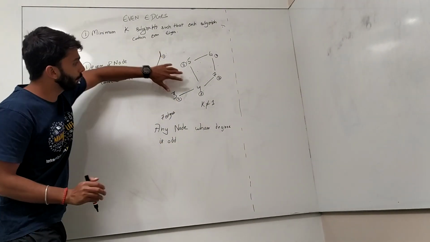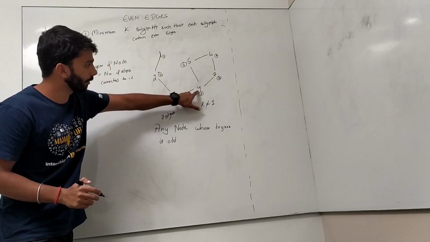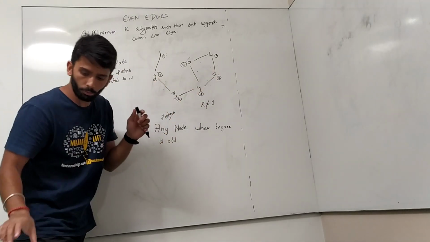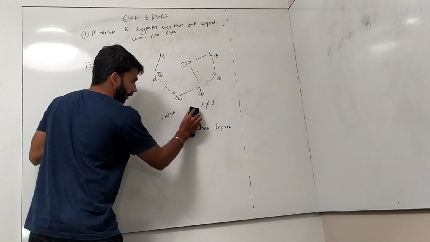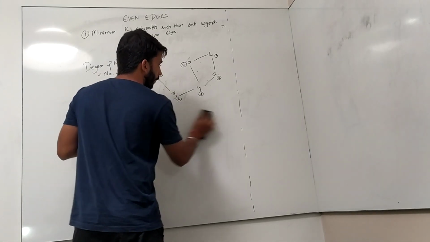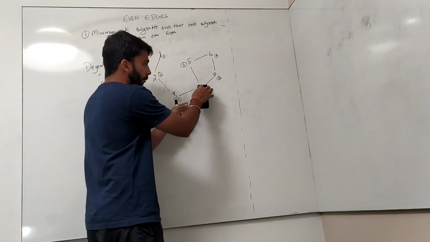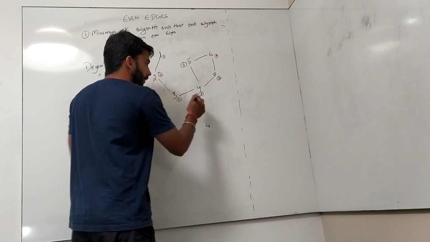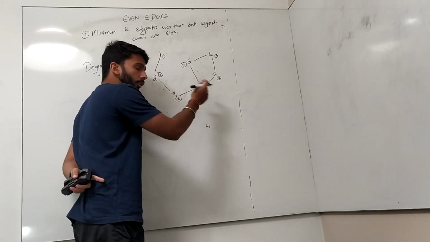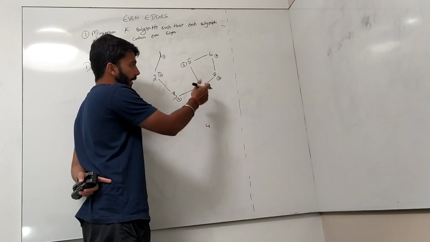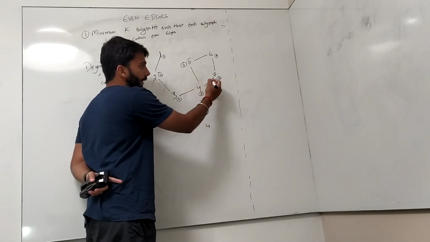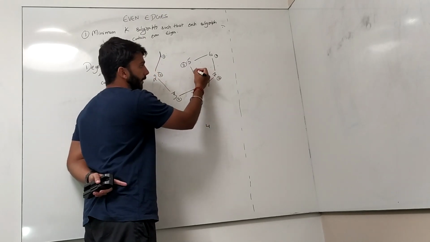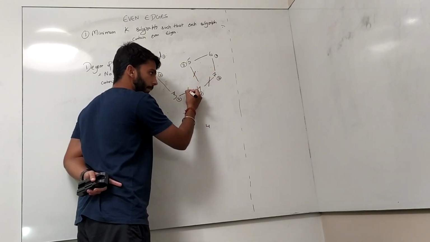If we remove 4 from here and push it into a new graph, then whenever it goes to the new graph, it takes away 3 edges connected to it, right?